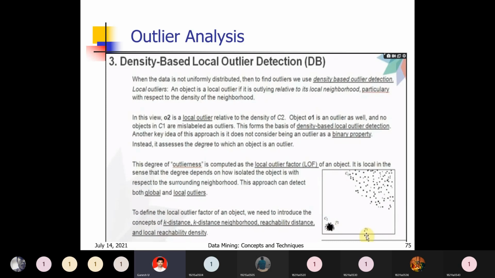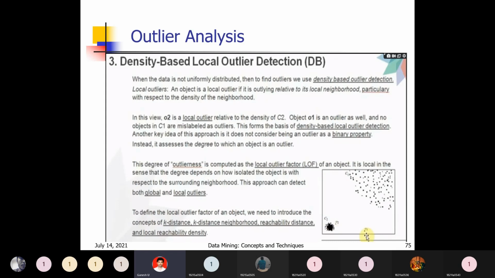Where data points are high, that is treated as high density. In cluster 1 you observe density is low. The number of points in C2 is high and in C1 is low. So the data is not divided equally: in some parts data points are high, in some parts they are low.